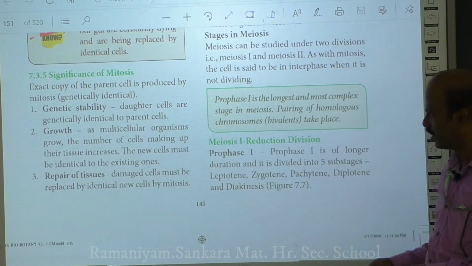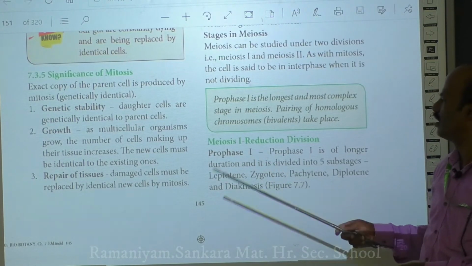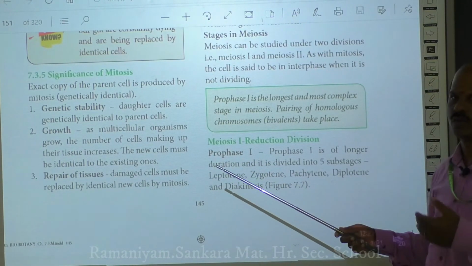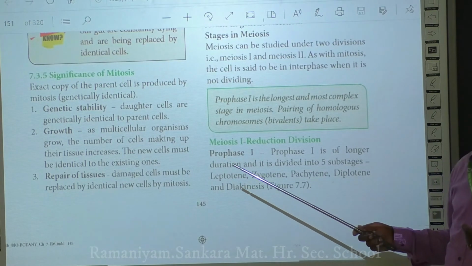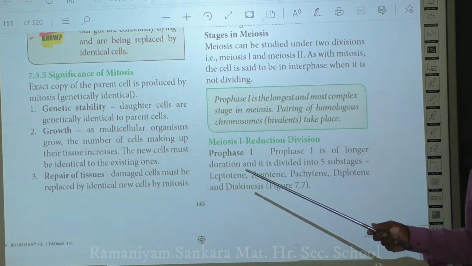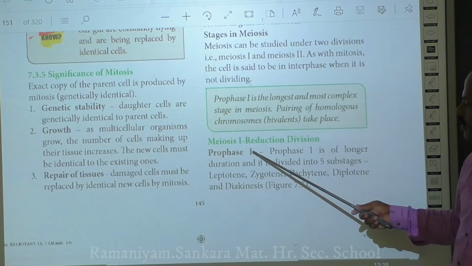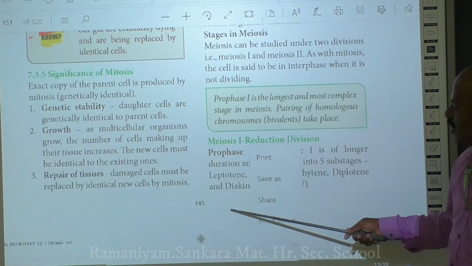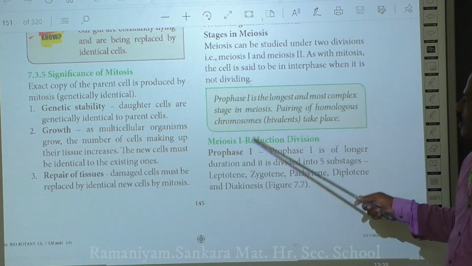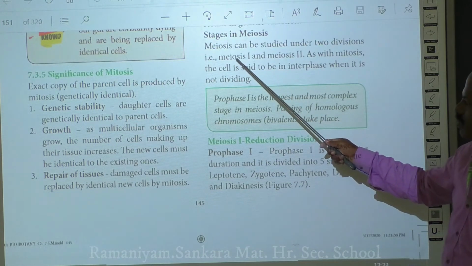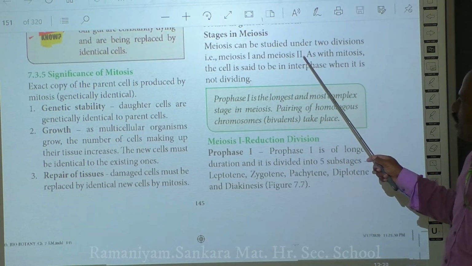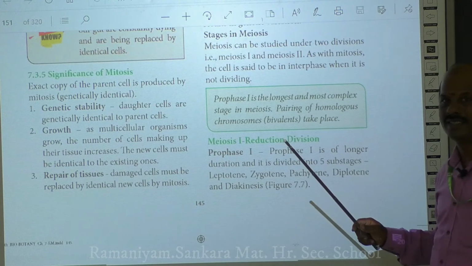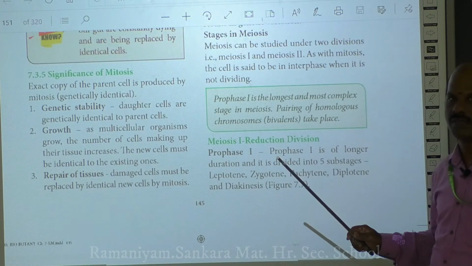The substages that come under meiosis 1 are called prophase 1, metaphase 1, anaphase 1 and telophase 1. So they just give a number 1, which clearly indicates that it is the first meiotic division. If they indicate a number 2, that clearly indicates the second meiotic division.